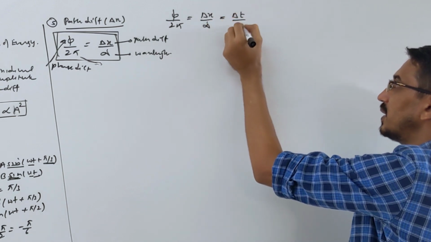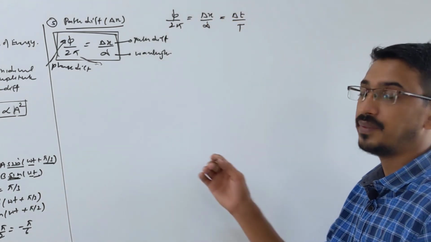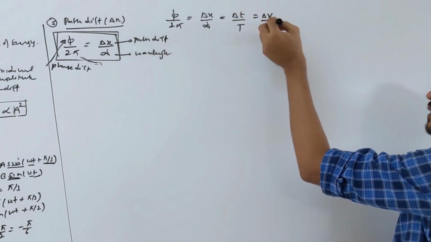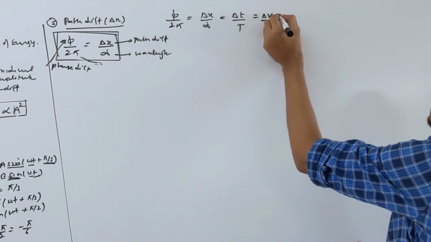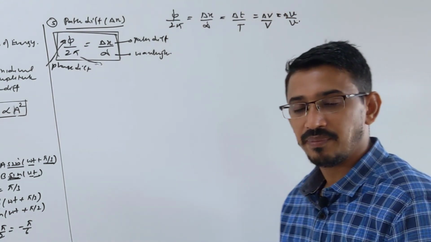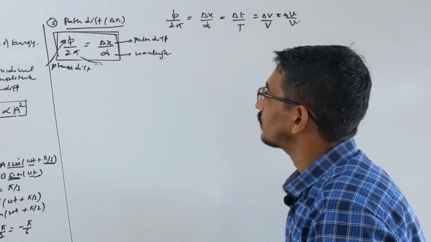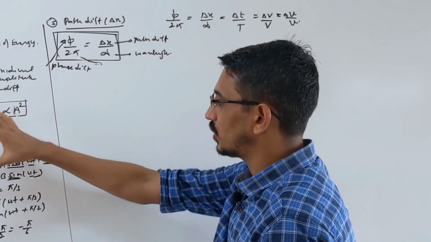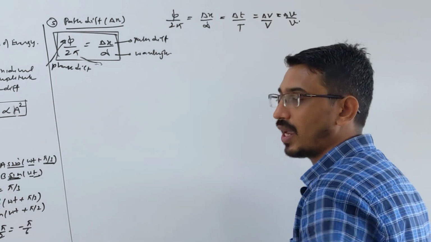You can write del t by t. This is called time difference. And you can write in terms of del v by v, velocity difference. You can also write del nu by nu, frequency difference, velocity difference. Many ways. Okay, so these were small things I told you. Now we will use all this together when we study interference.